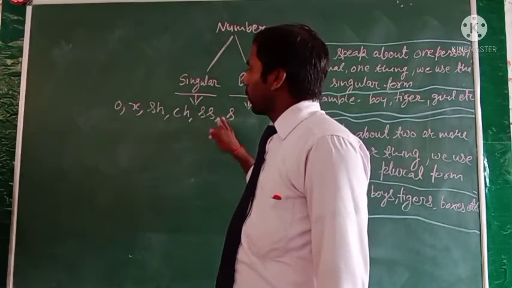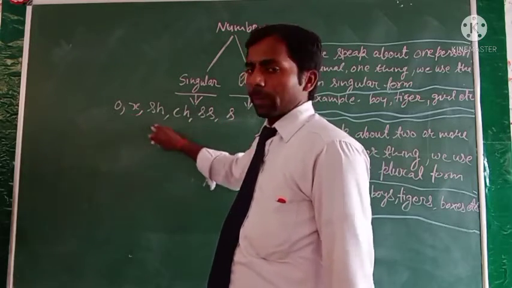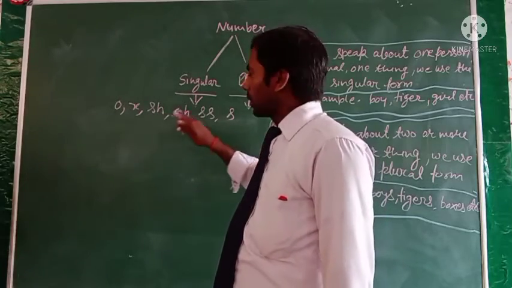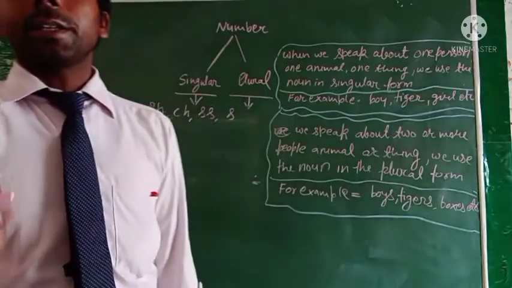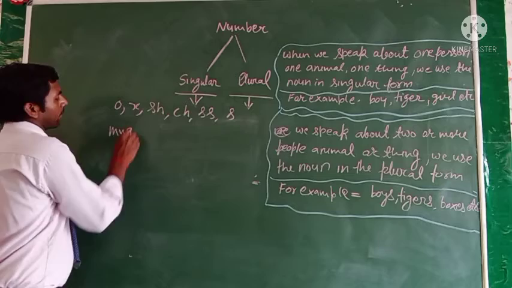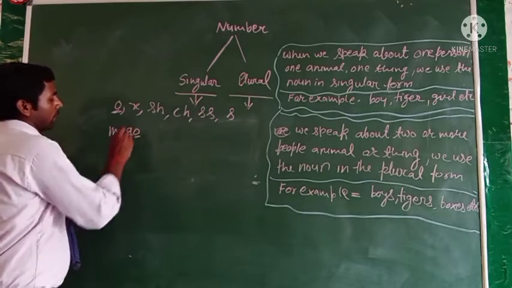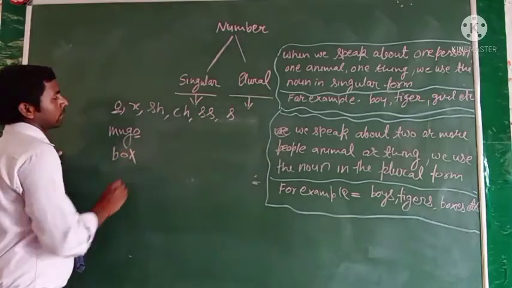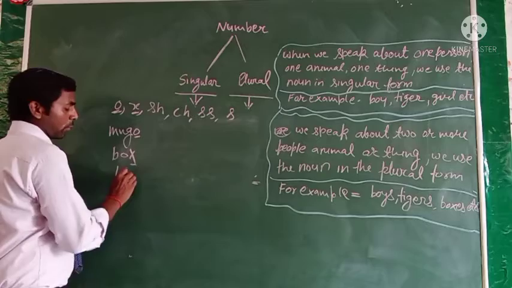If we find these types of letters in the end of the noun word, then we add es. For example, mango, you find o here; box, you find x; bush.